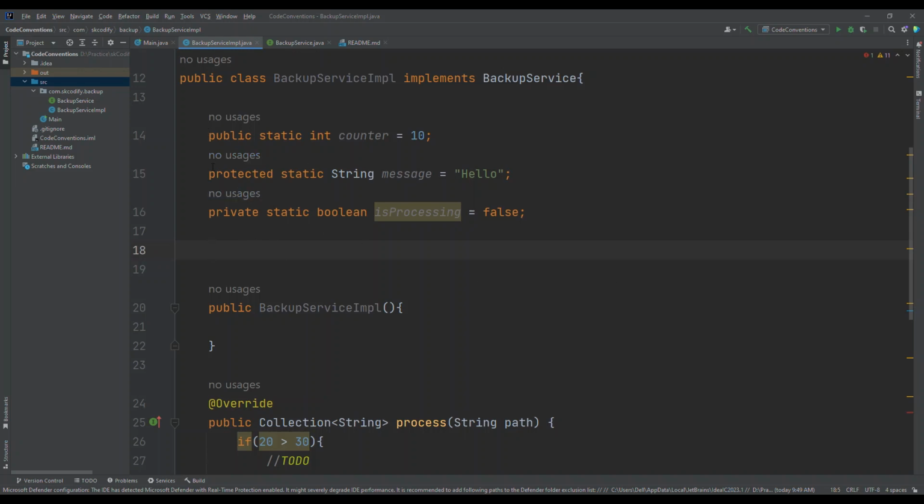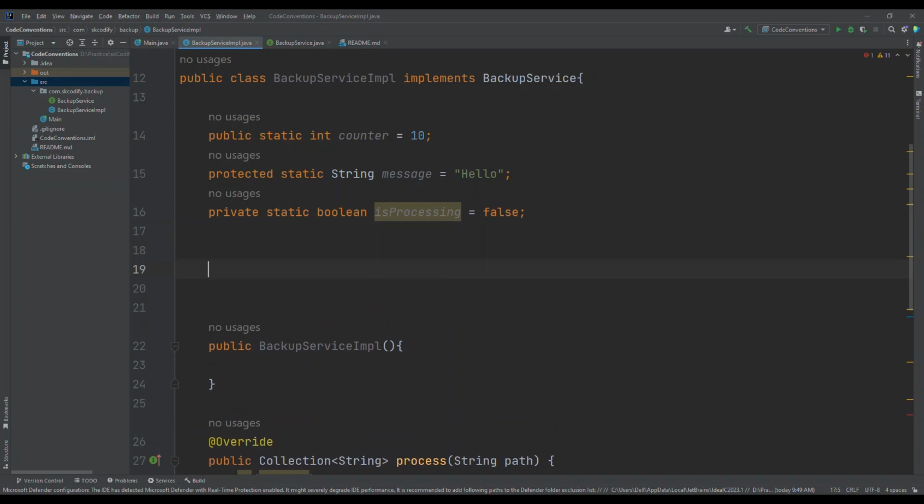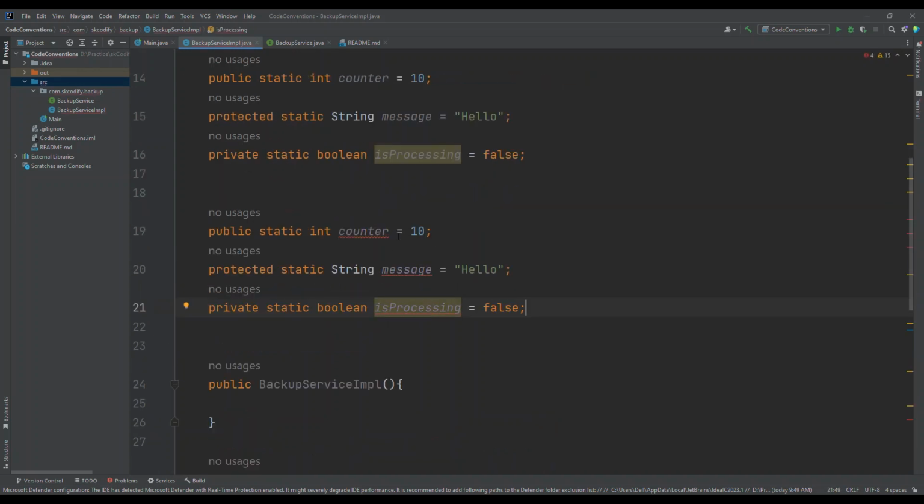Let me create some instance variable, I'm just calling it instance for now. Remove this static.